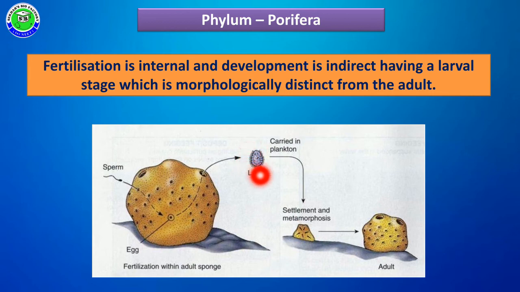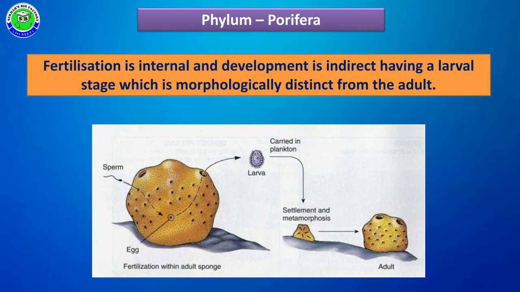Due to the larval stage, their development is considered indirect development, because the zygote becomes a larva, and the larva is released outside the body into water. When it reaches a suitable surface or habitat, it immediately becomes a new sponge.